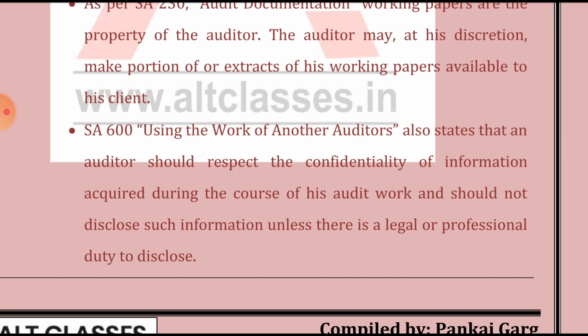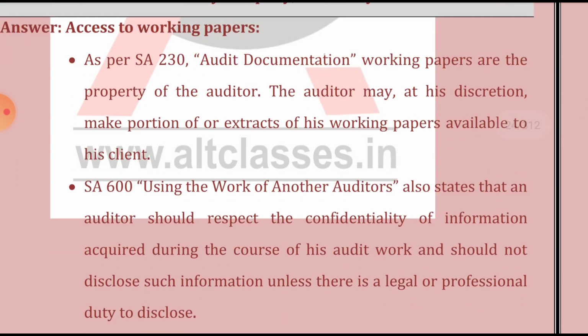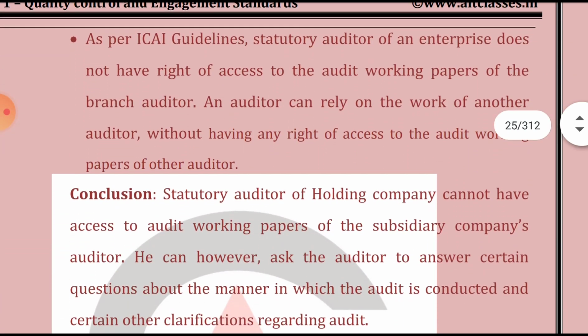So the auditor of the subsidiary company is under no obligation to disclose such working paper to the auditor of the holding company.